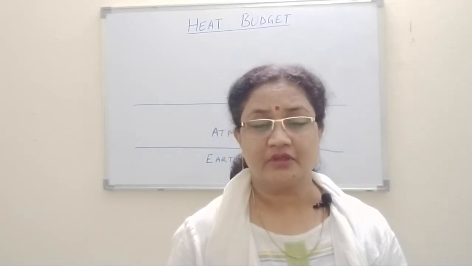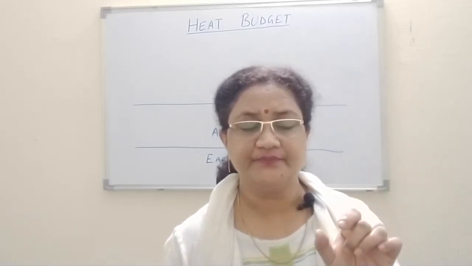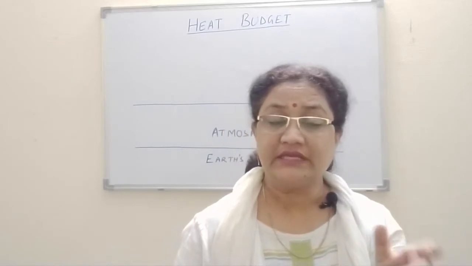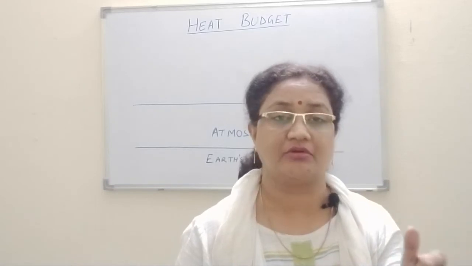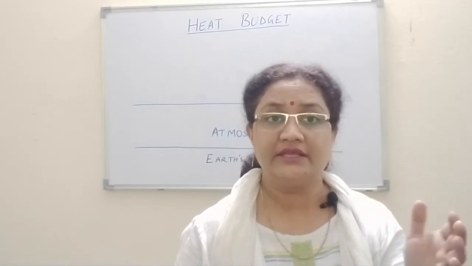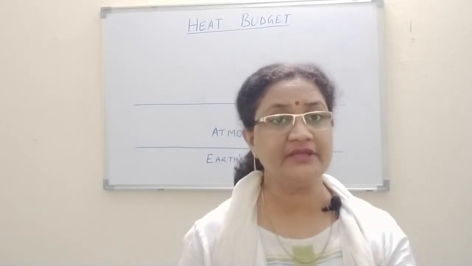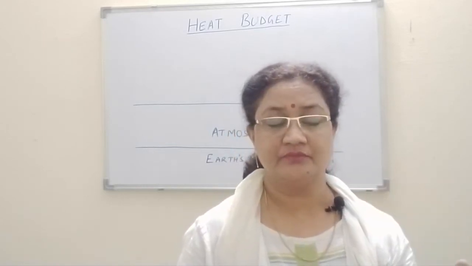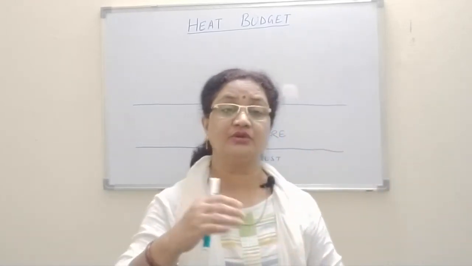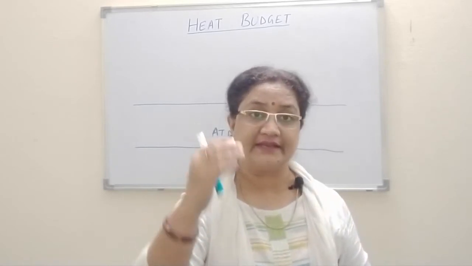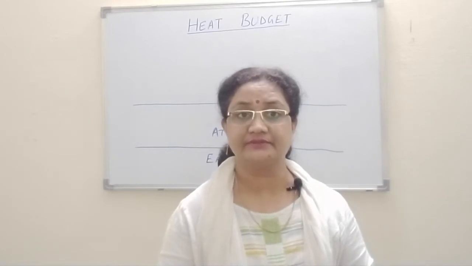The same term, if you apply it here, heat budget, what does it mean? It is not a budget of money or total income. Here we are talking of heat, and from where is the heat coming? Solar radiation, because solar radiation is the only source of heat energy we get from the sun all over the earth.